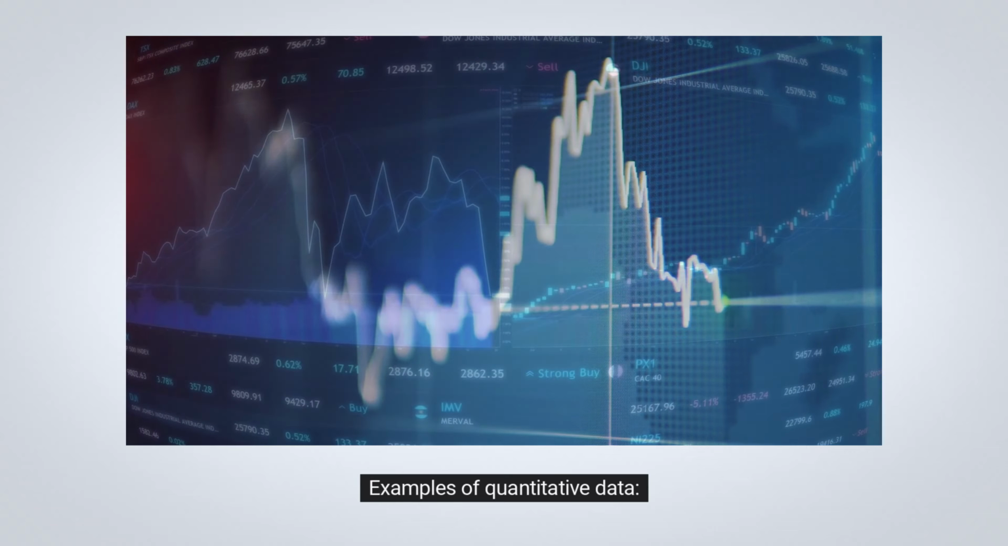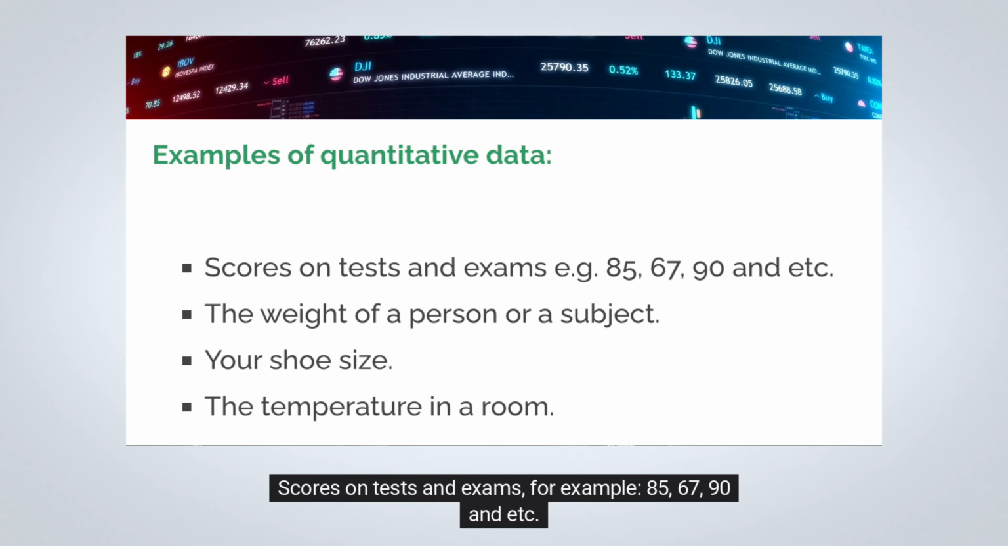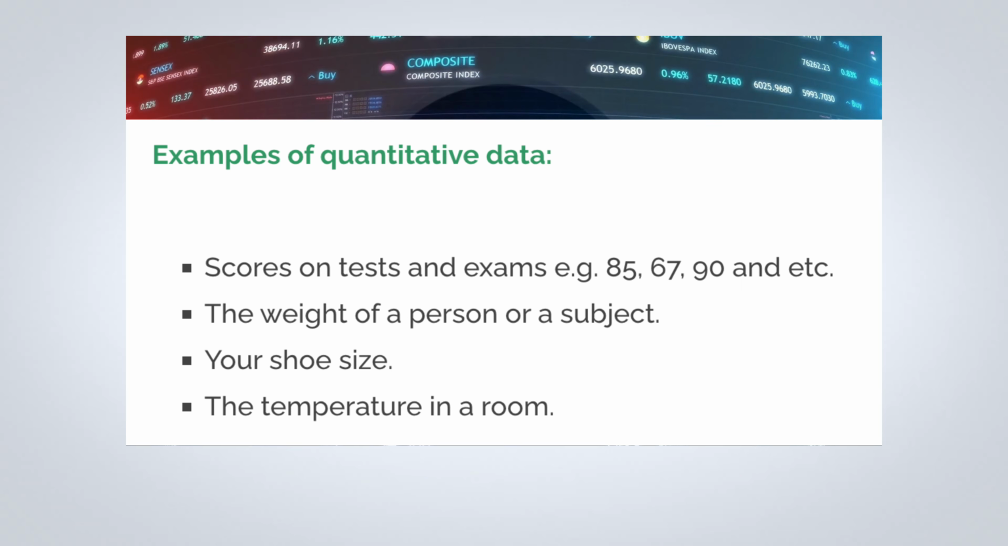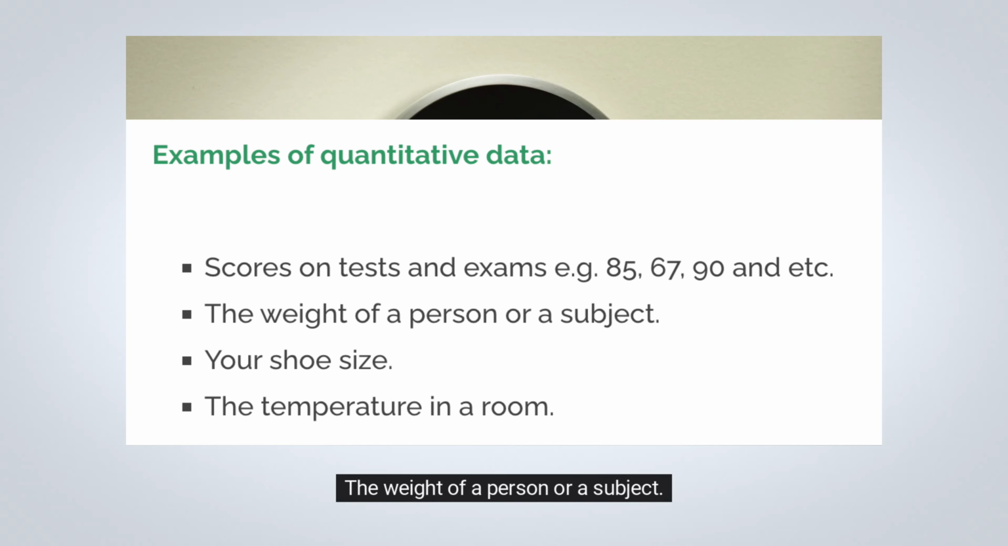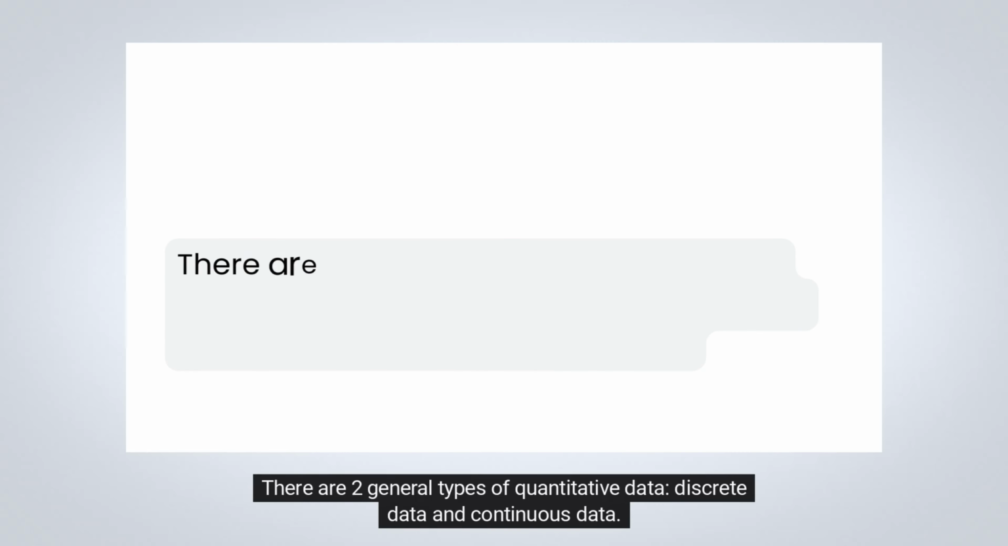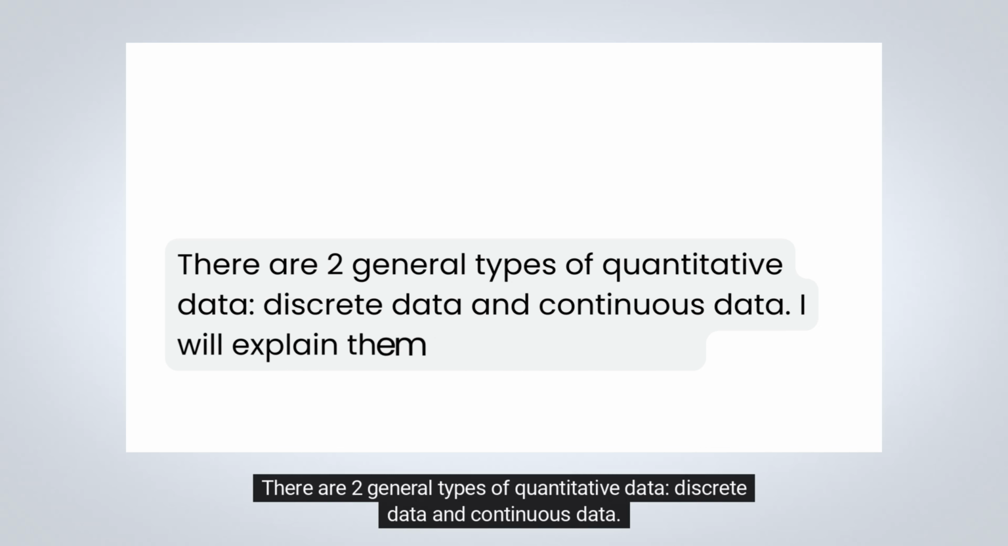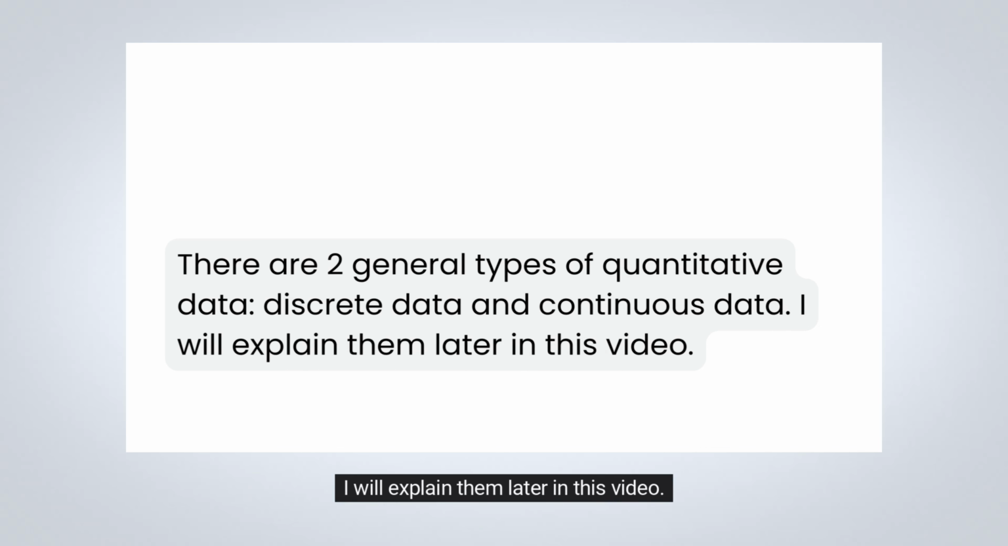Examples of quantitative data. Scores on tests and exams, for example, 85, 67, 90, and etc. The weight of a person or a subject. Your shoe size. The temperature in a room. There are 2 general types of quantitative data: discrete data and continuous data. I will explain them later in this video.